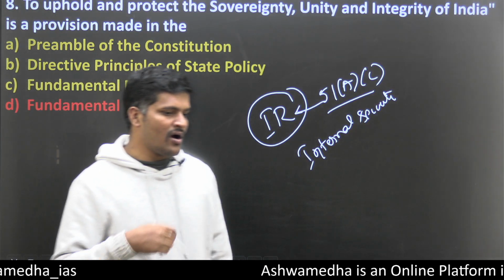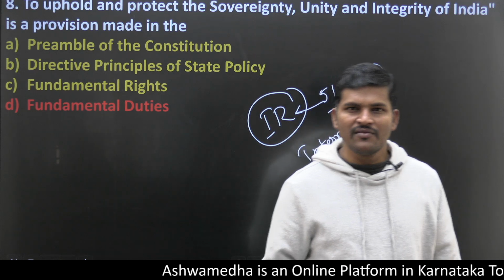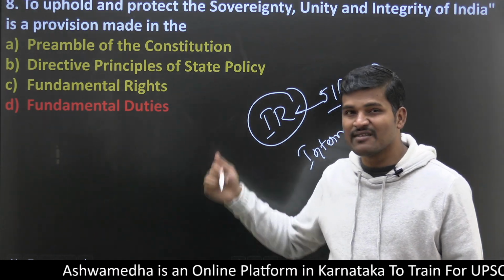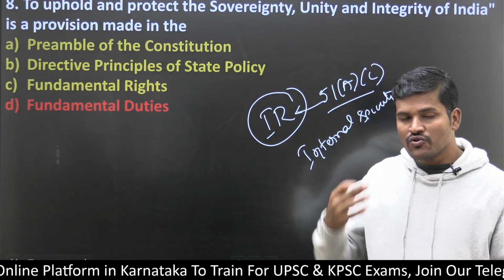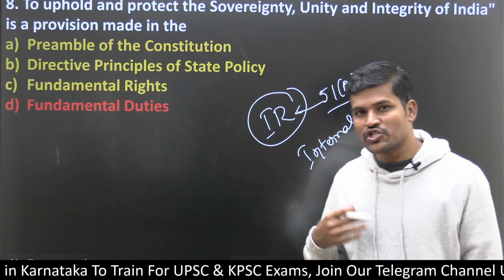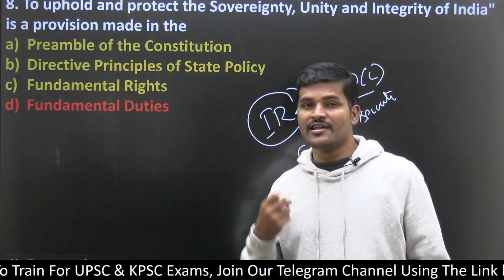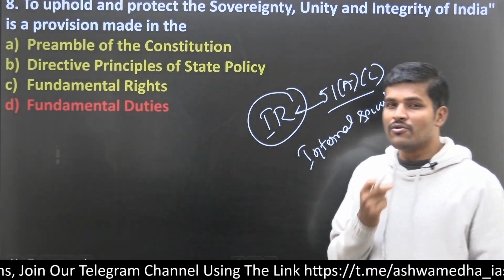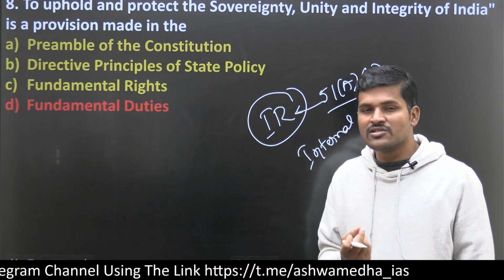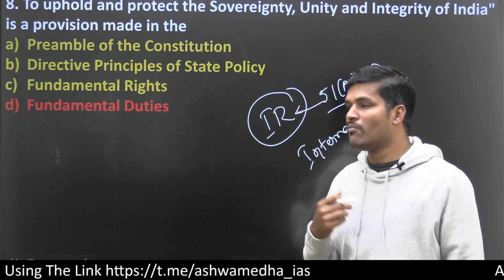For example, people who shout 'Pakistan Zindabad' are acting against Article 51A(c). I am telling you, you should use more constitutional provisions with authenticated and accurate article numbers. Then your answers get more weightage and you will get more marks.